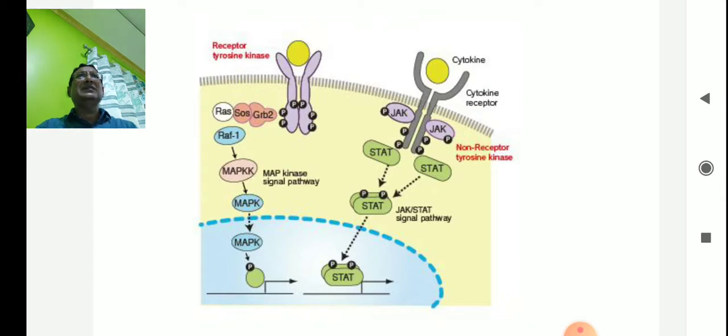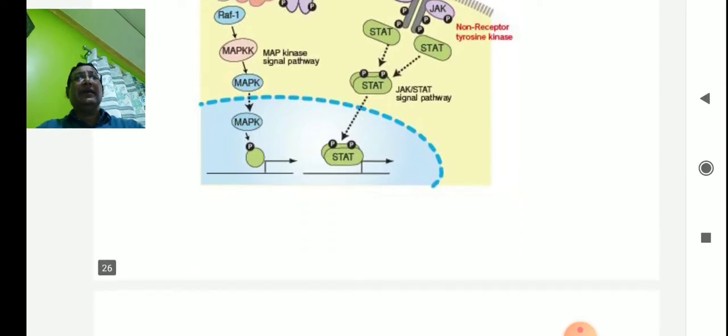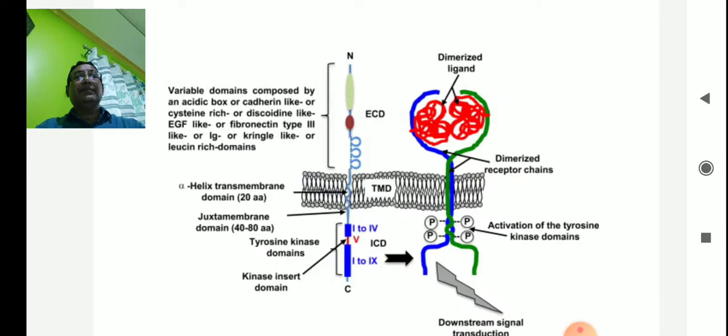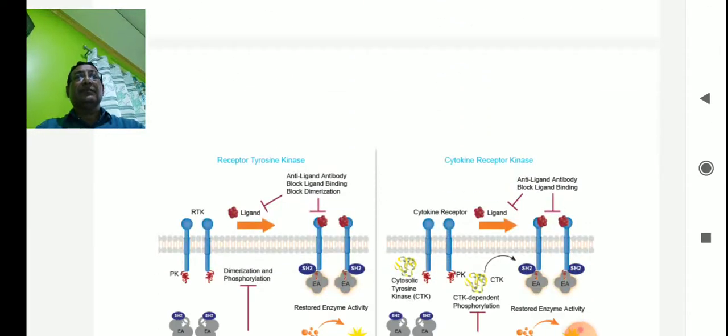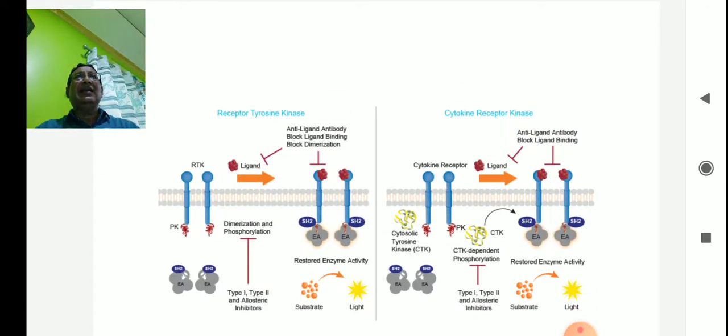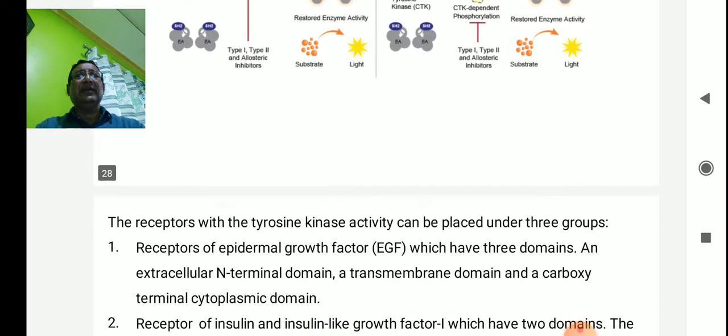This is the dimer, this is the monomer, whatever it may be. So this is the idea of how the kinase enzyme performs different types of activities. This is the same thing regarding the diagram of tyrosine kinase activity.